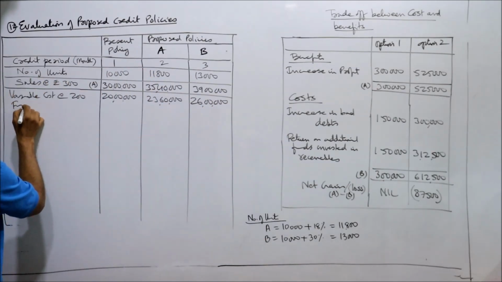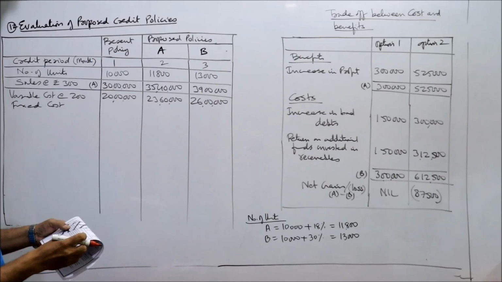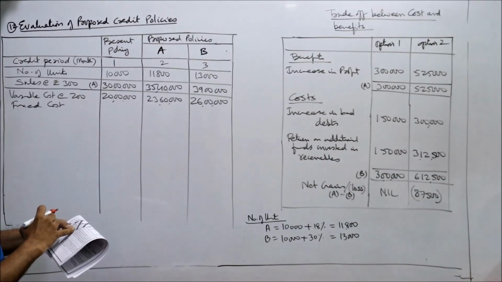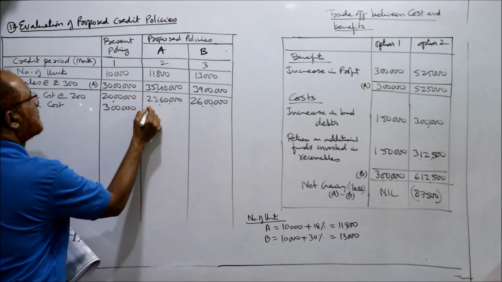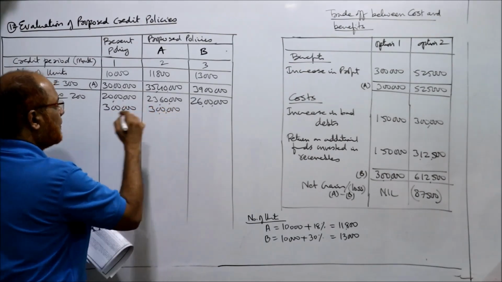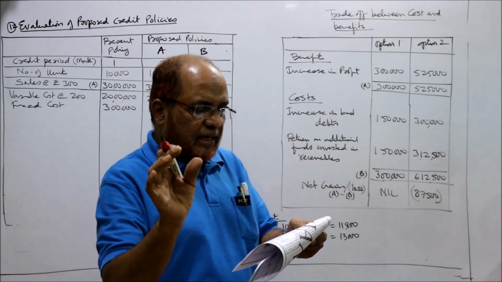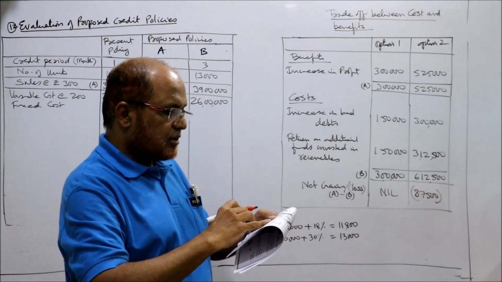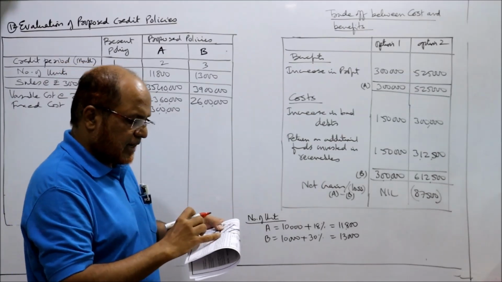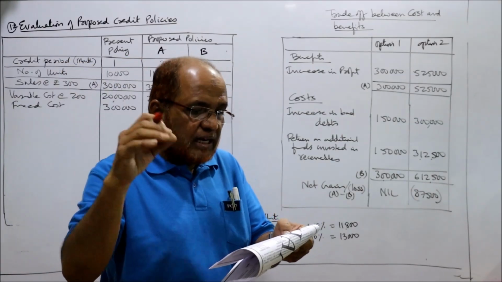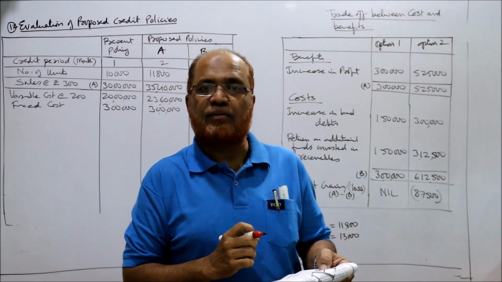Now fixed cost. Fixed cost is given in the problem. The fixed cost amounted to 3 lakh per annum. But one condition is given: the fixed cost would increase by 50,000 if sales increase by 25%.